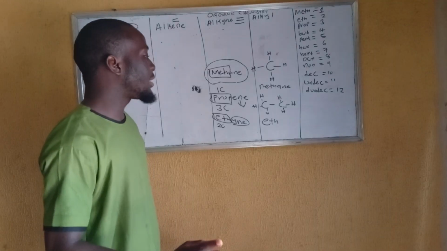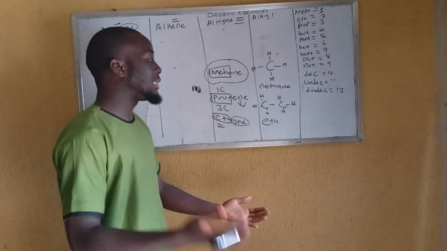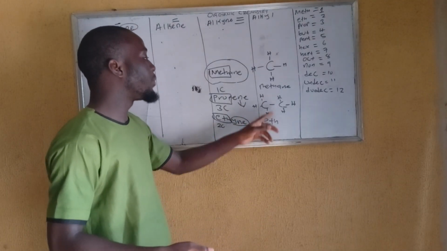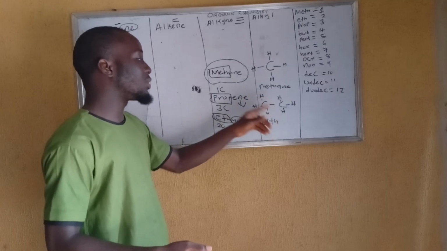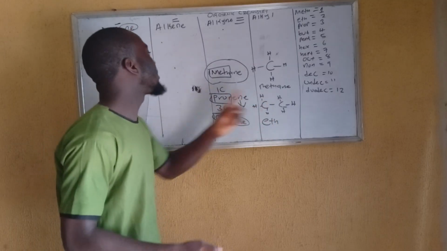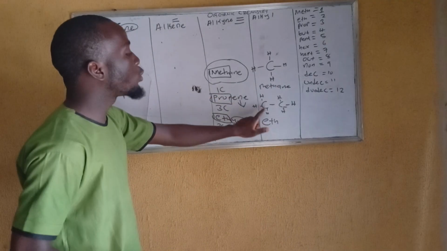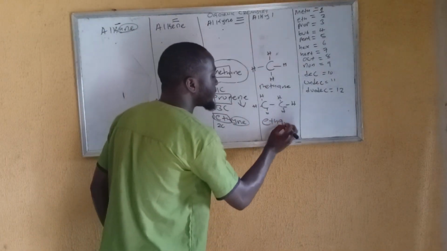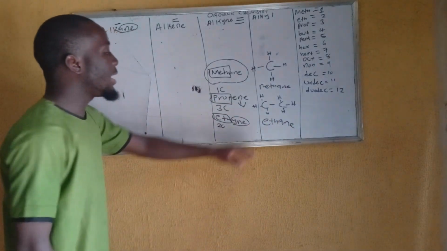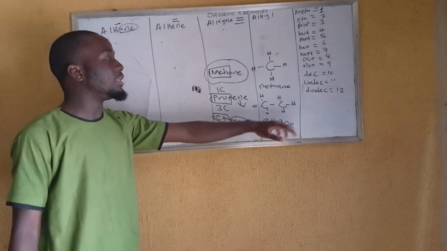Then the next thing you have to check is what type of bond is present. Is it single or double or triple? I can see a single bond holding them together. A single bond is what? Alkane. Alkane containing 2 carbons. Are you getting me? ANE will just be identified, telling you that it is the alkane family.